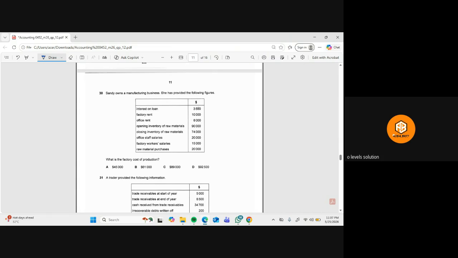We provide the opening raw material, so opening raw material is this 90,000. Then plus purchase of the raw material, so this is the purchase 20,000. Minus closing raw material. This is closing 75,000. Oh, 74,000. Sorry.